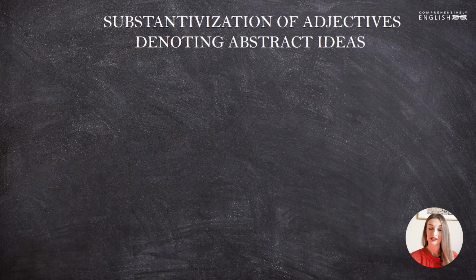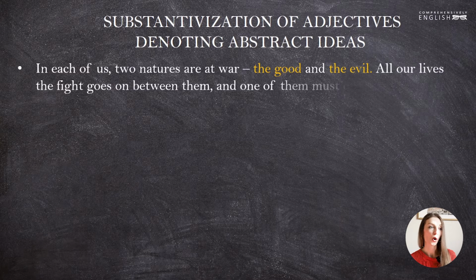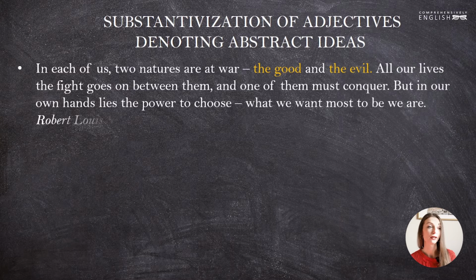Apart from the substantivization of adjectives that denote human beings, people of different states and professions, we can also speak about abstract things here. Abstract adjectives such as good, evil, present, past, inevitable, and so on and so forth can also be substantivized. Let's look at some examples. In each of us, two natures are at war, the good and the evil.